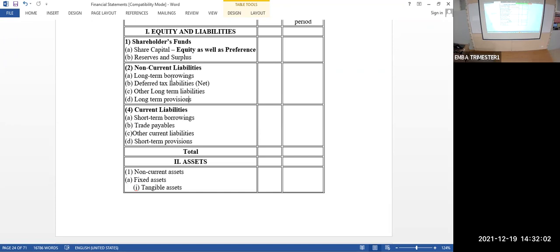So what should you do? You have to write here machine account as 90,000 only. How? Machine original value is 1 lakh minus depreciation 10,000. 10% of 1 lakh, 10,000. So remaining value is 90,000. So depreciated value will be shown under the balance sheet. Okay. What about the 10,000? Where will you write it? While preparing the profit and loss account, under expense column, you would write 10,000. Okay, depreciation.